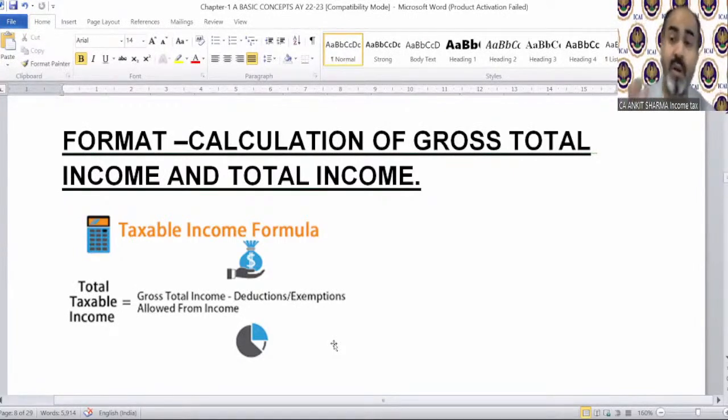There is no word like earning year also. I just explained it to you to help you understand the meaning of previous year. There is no word like earning year. There is no word like taxing year. It was just to give you a better understanding of what is the meaning of previous and assessment year, to make you understand the concept of it.